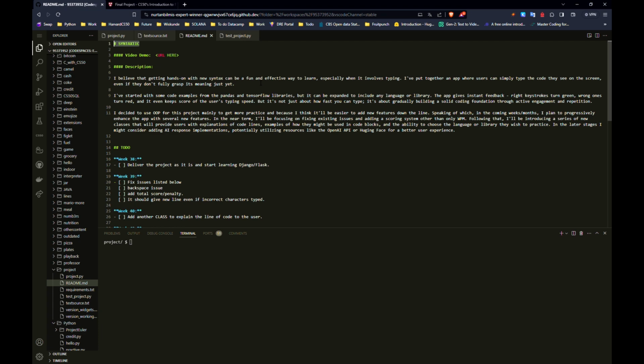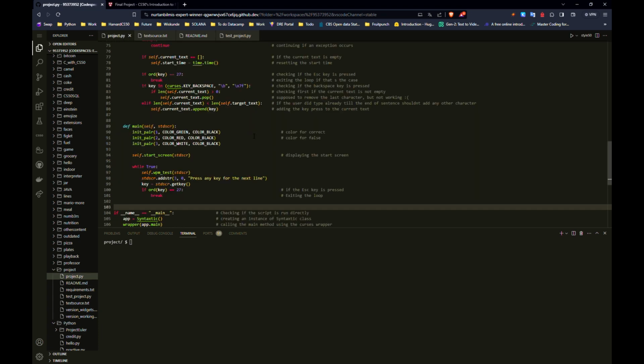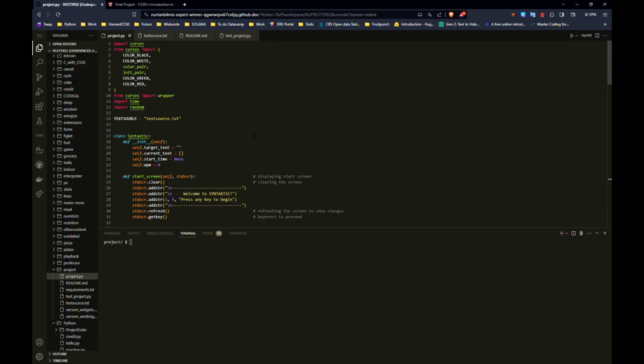So I've tried to put together an app where users can simply type the code they see on the screen, even if they don't fully understand its meaning just yet. I used the Curses library for now to get the app up and running in its current form. Although it's functioning, I plan to further improve it by using a framework like Django once I learn it.